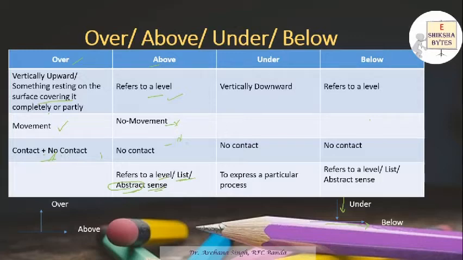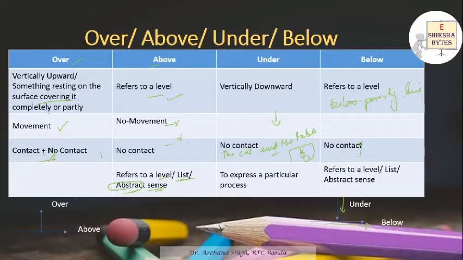Same case with under and below. Under is used when talking about vertically downward, and below refers to a level. The people are below the poverty line. We say below, we cannot say under the poverty line. And under, there is no contact. If I say the cat is under the table, so this is your table and the cat is sitting here, so it is under the table, vertically downward.